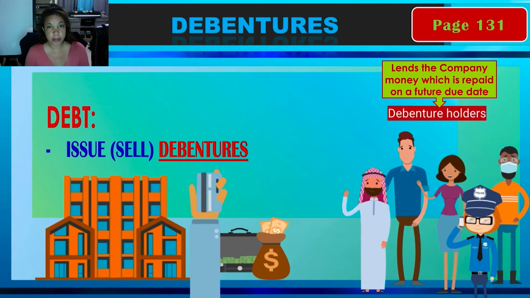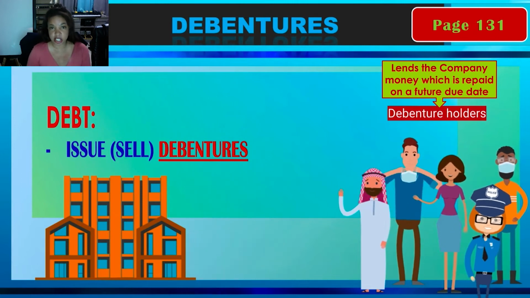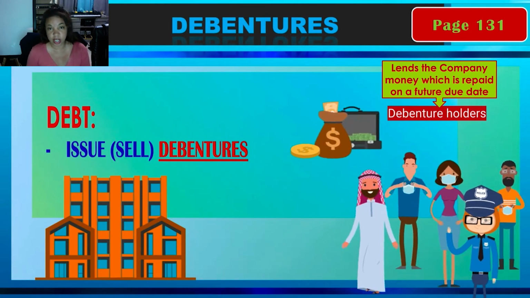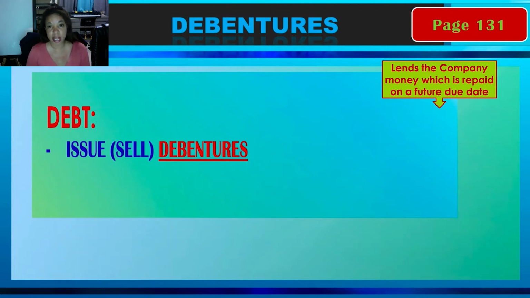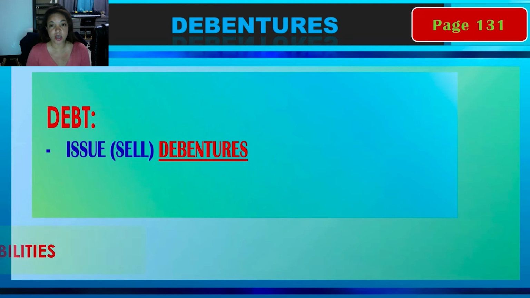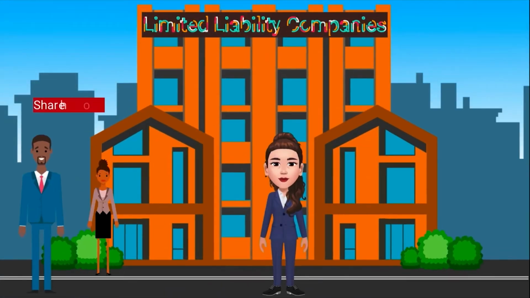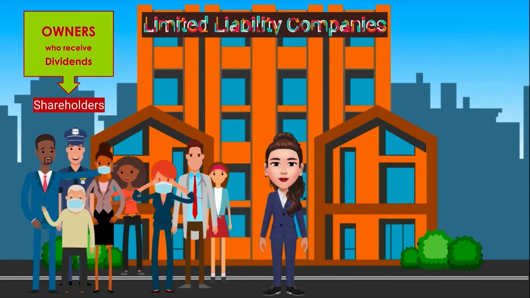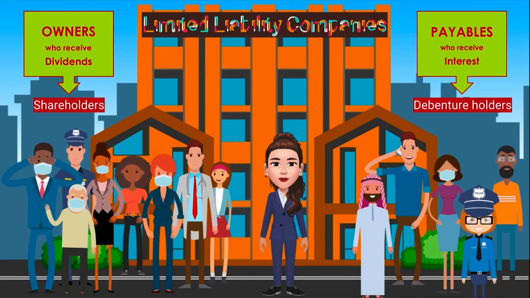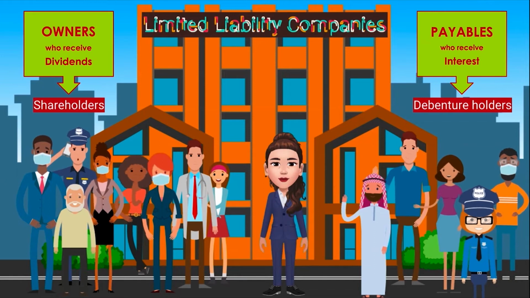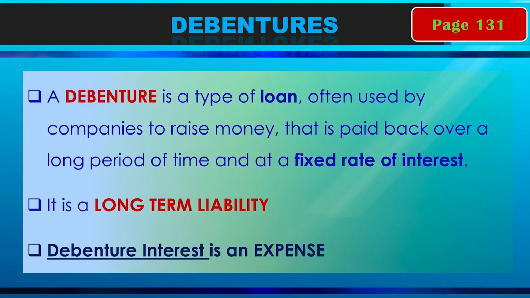Debenture holders, or the people that purchase debentures from the corporation, become creditors or payables, meaning that the business owes them. So if they issue shares, the shareholders are the owners. If they issue debentures, the debenture holders are creditors, people that the business, the corporation, owes money to.